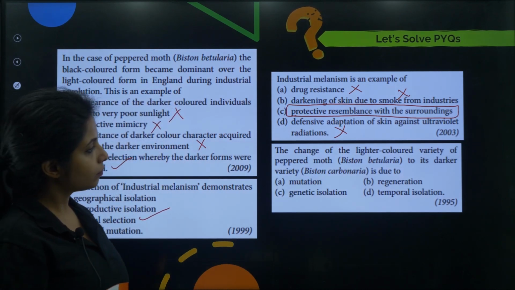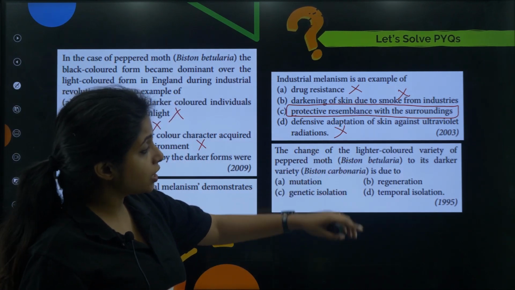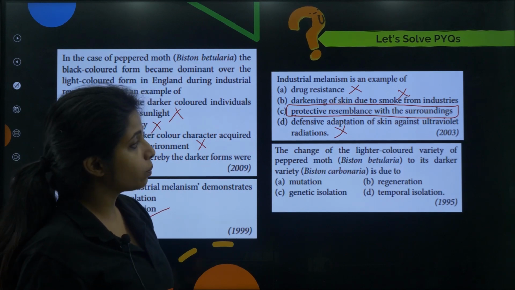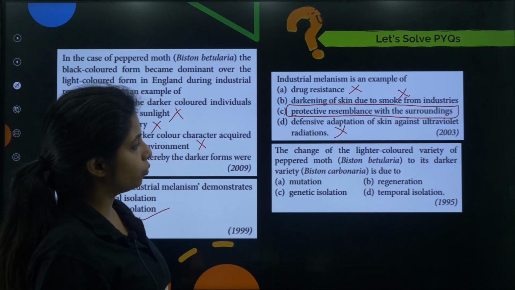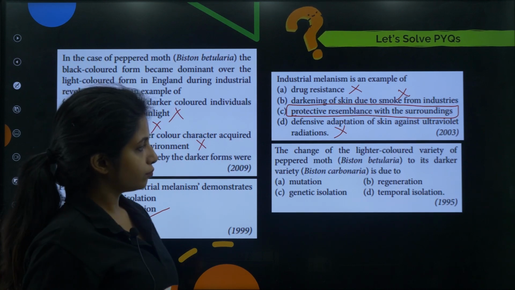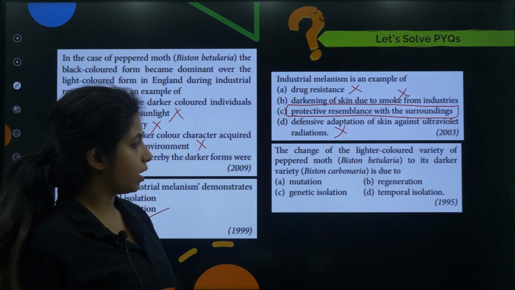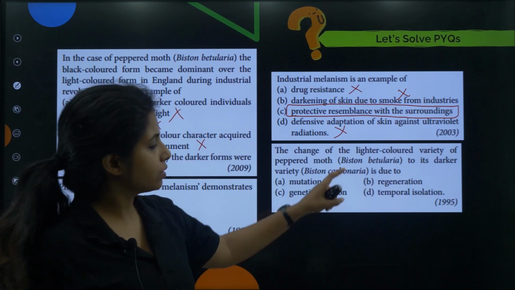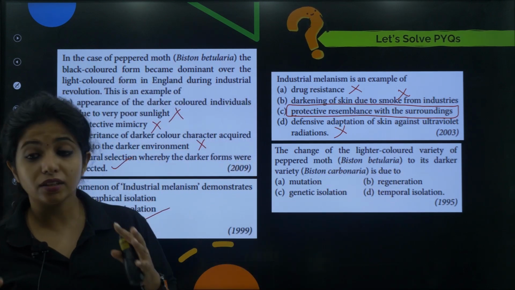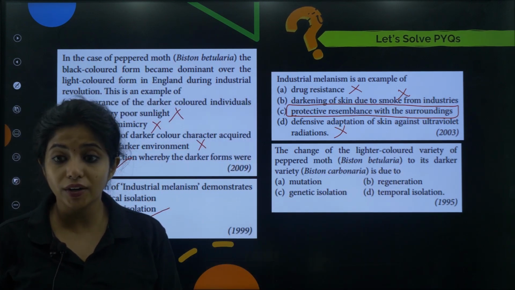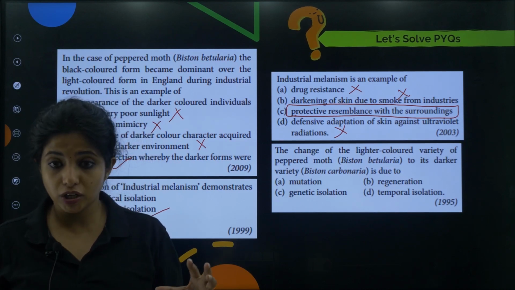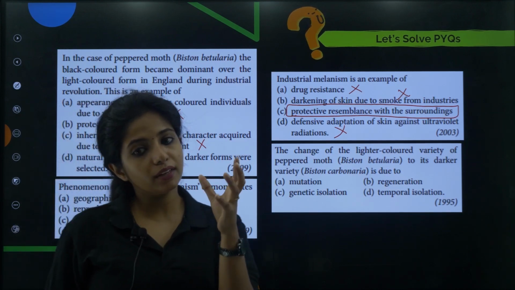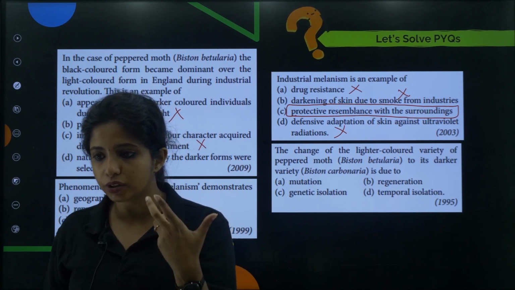Okay. Now, the change of the light colored variety of peppered moth, Biston betularia, to its darker variety, Biston carbonaria, is due to what? Okay, the darker one is known as carbonaria, but anyways, they will ask you just for this. What is the reason for the change they're asking you? They're not telling you why one is getting selected and the other one is not getting selected. That is not the question. How did this change happen? How did we get darker varieties from the lighter varieties? What is the answer for this?